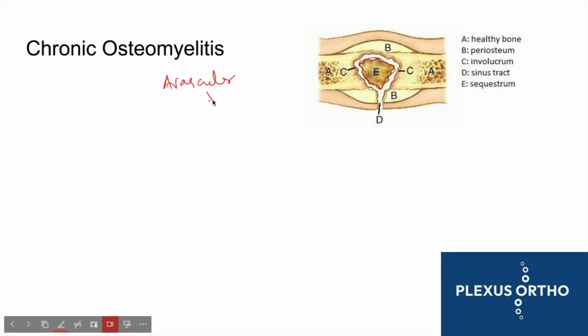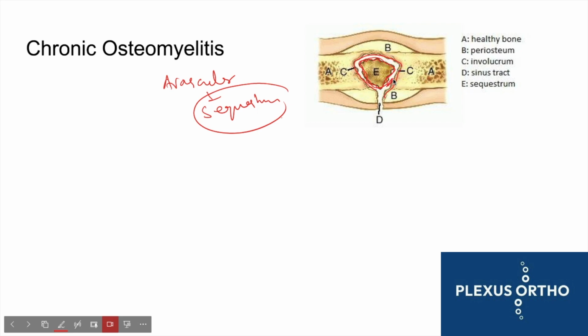So the bone becomes avascular, and this is called the sequestrum. A dead piece of necrotic bone which has been walled off from its blood supply is called a sequestrum. This can be a nidus for further osteomyelitis and persistent infection to happen. An outer layer of new bone is formed around it.